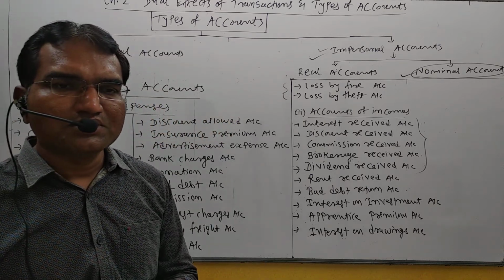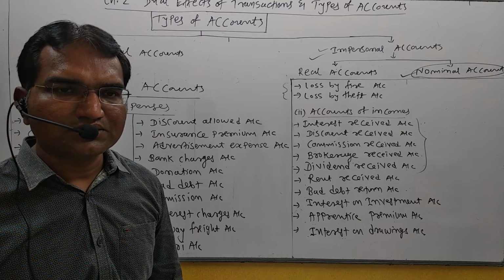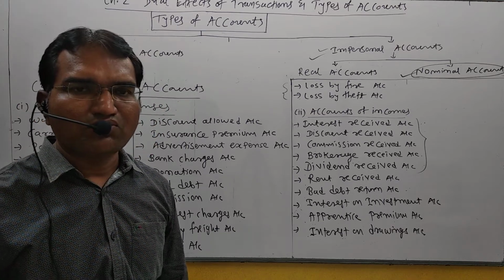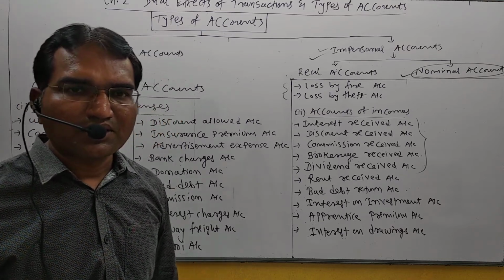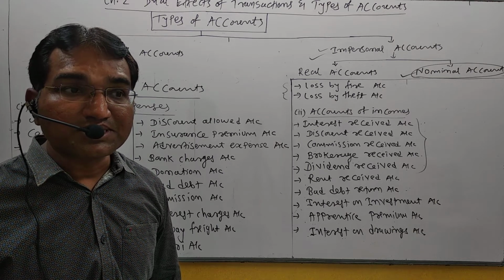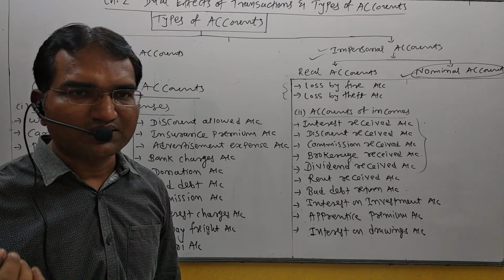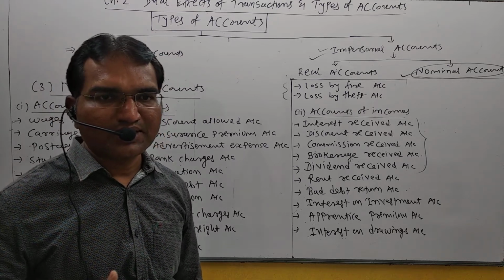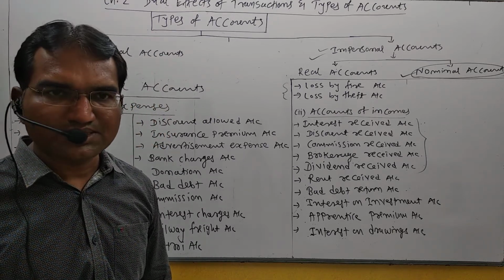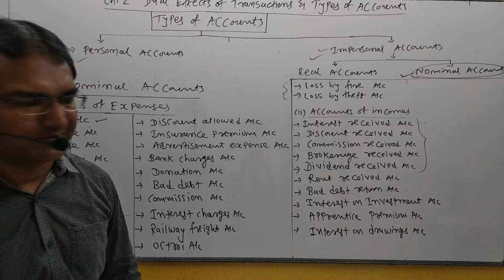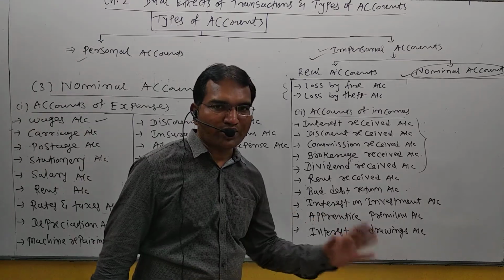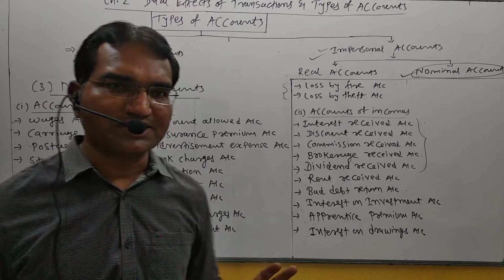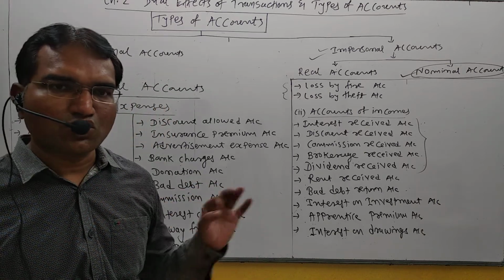Sometimes a candidate comes into the business for training purposes, and in that case businessmen charge some fee or premium from the candidate, and such income is a business income. It is called apprentice premium. Interest on drawings is an income for the business, so it is also a nominal account.